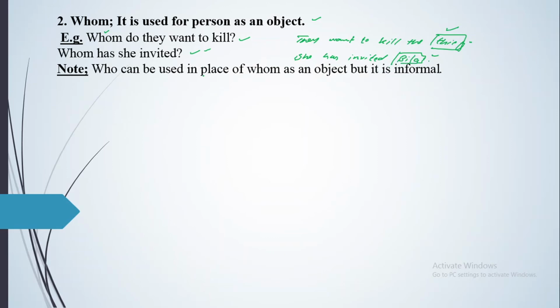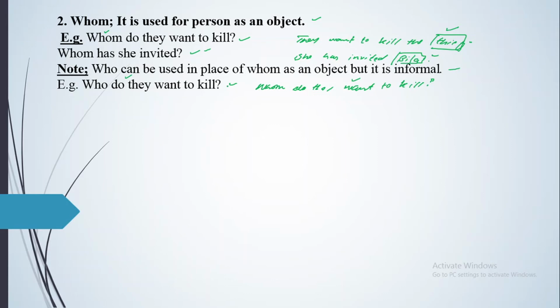Notice that who can be used in the place of whom as an object, but it is informal. For example, who do they want to kill? It is equal to whom do they want to kill. Clear? That will be formal, and the first one is informal. So you can use the WH word who in place of whom.